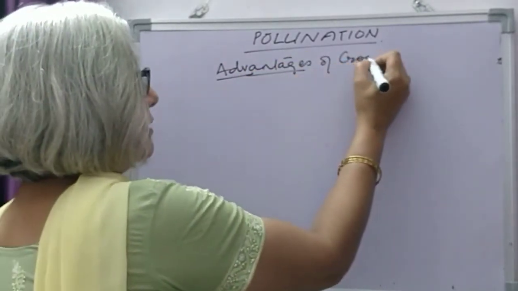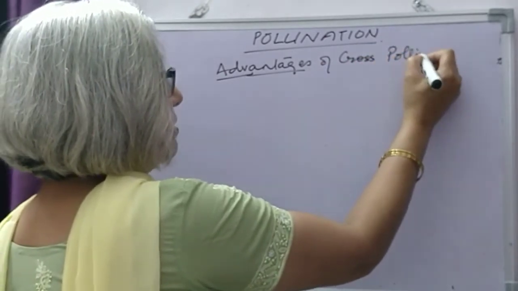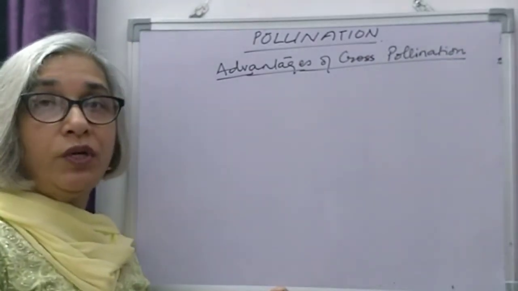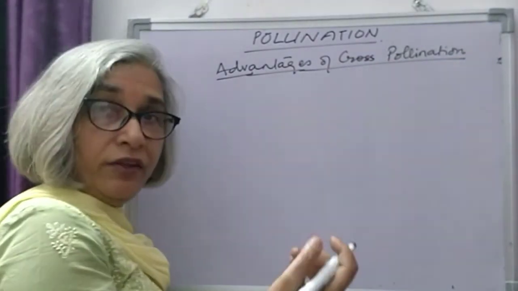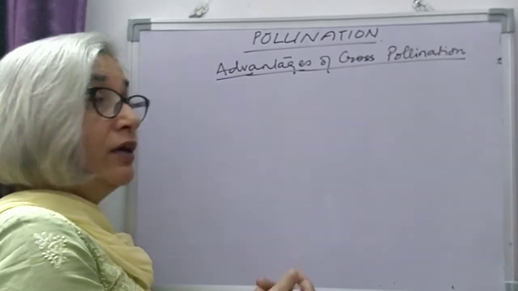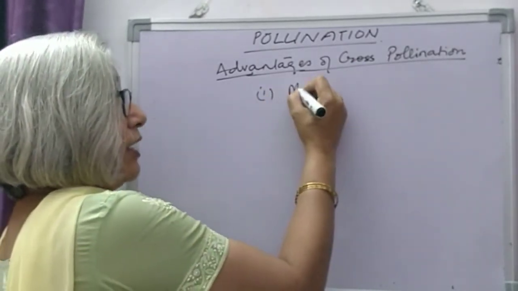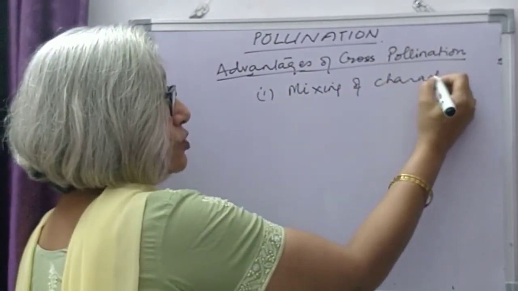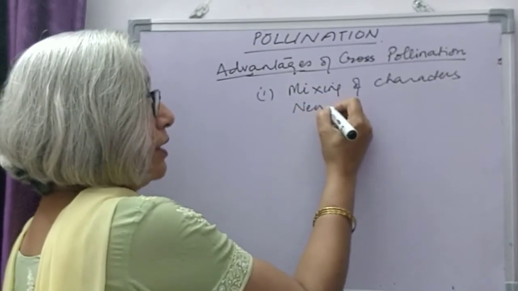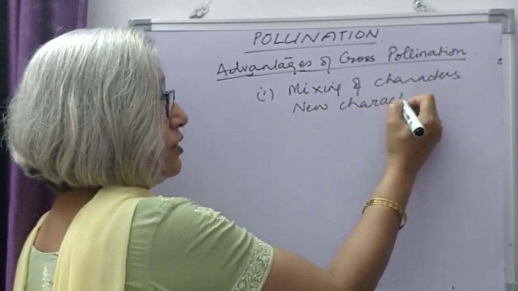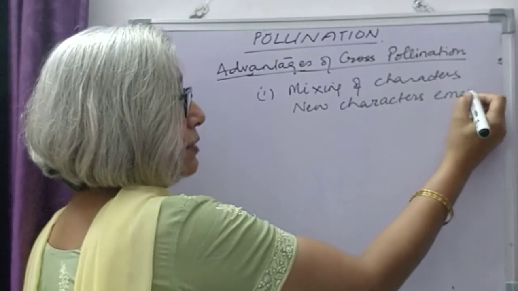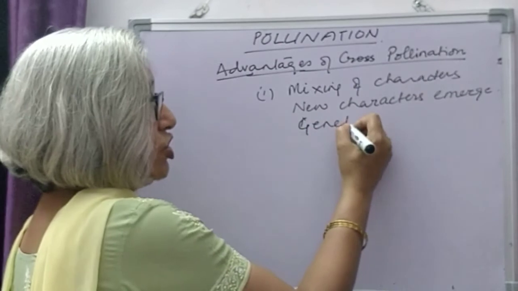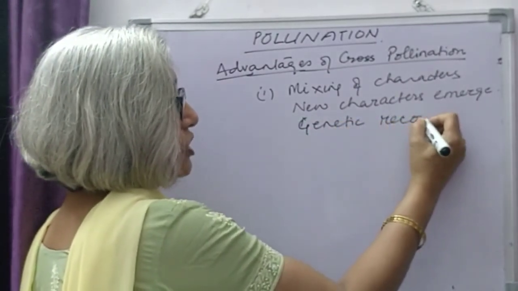Coming to advantages of cross-pollination. As we have seen, the pollen grains from the anther are being transferred from one flower to another flower on a different plant. There is mixing of characters that is taking place. New characters emerge because of this. So we see that there is genetic recombination.